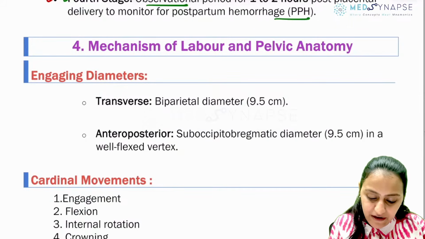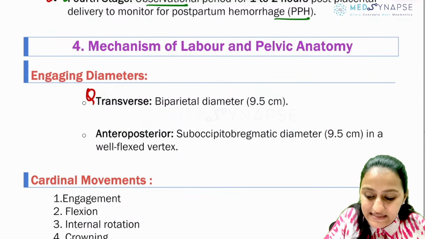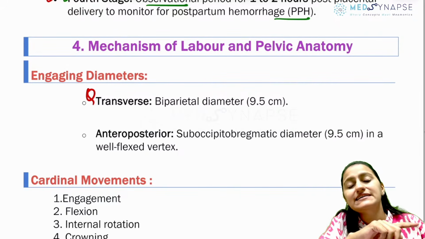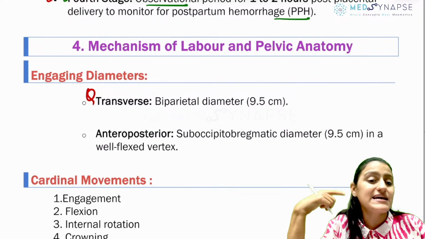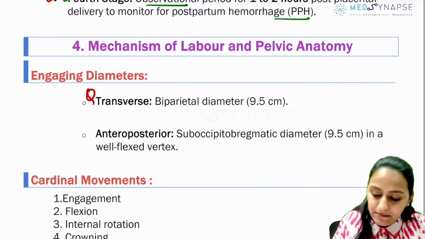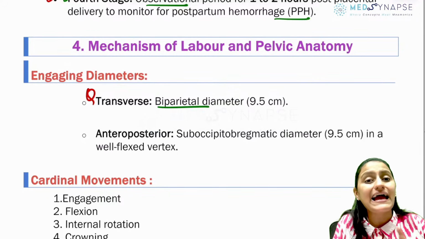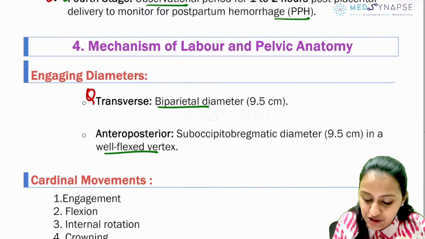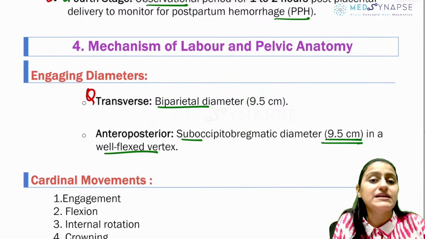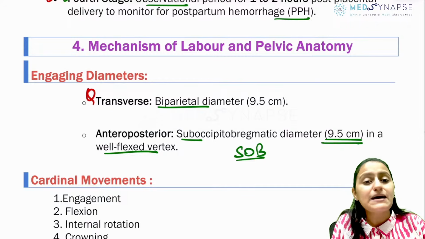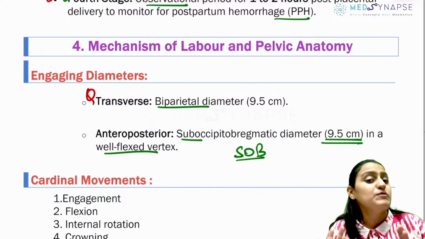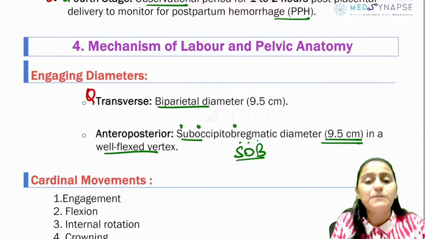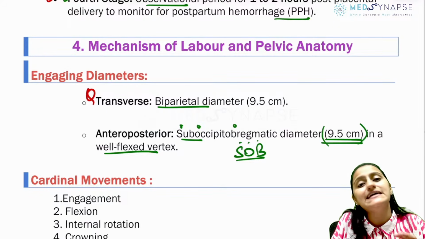Coming to mechanism of labor and pelvic anatomy, the question on what is the engaging transverse diameter of the fetus. Read the question carefully. It has asked the transverse diameter, not the anteroposterior diameter. The engaging transverse diameter is the biparietal diameter, and the most common anteroposterior diameter, which comes in a well flexed vertex presentation, is suboccipitobregmatic. Remember, sub. In all normal deliveries with well flexed vertex, it is the sub diameter, that is suboccipitobregmatic. It is 9.5 centimeters.